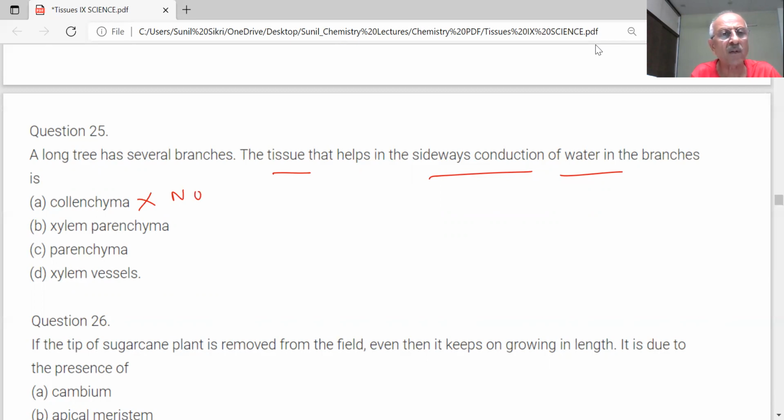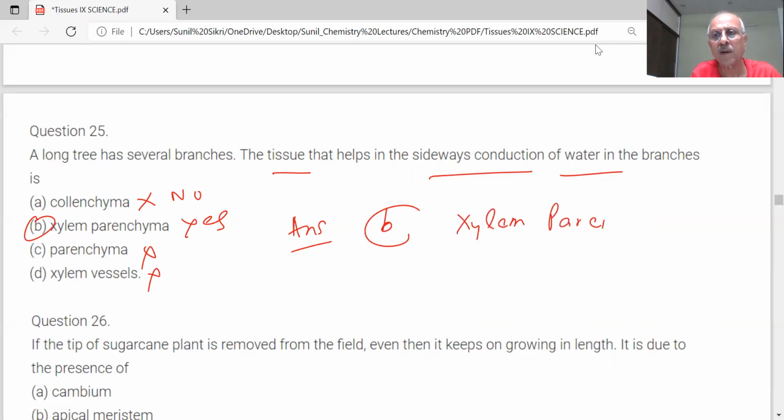Which is the correct answer? The xylem parenchyma. Which is xylem? Parenchyma. Yes. All right. Answer is B. Xylem parenchyma.